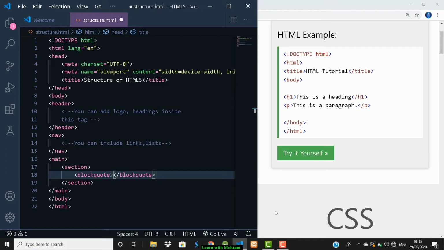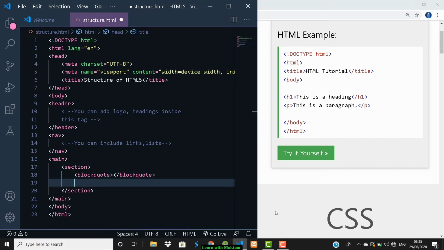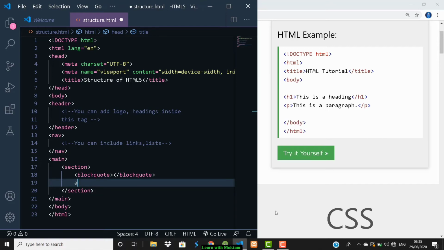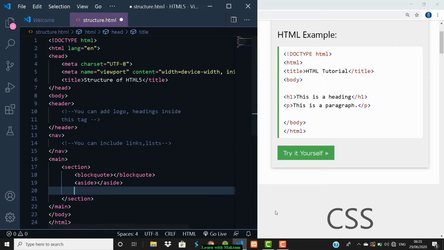Okay, and say you want to place the content on the side. For that there is a tag called the aside tag. You can also use this aside tag. And there's one more tag called article. So article you can write separately also, and you can write it inside the section also.